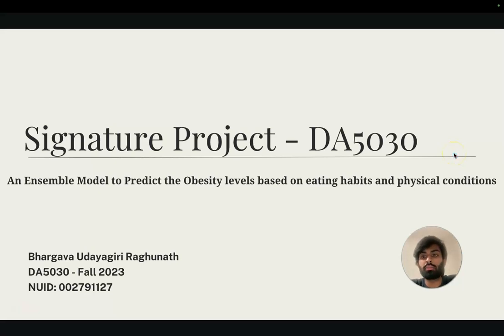Hi, welcome to the project demonstration of my signature project titled An Ensemble Model to Predict the Obesity Levels Based on Eating Habits and Physical Conditions. My name is Bhargava Udaygiri, and we are going to take a look at how machine learning models were used to classify the obesity levels in this dataset.